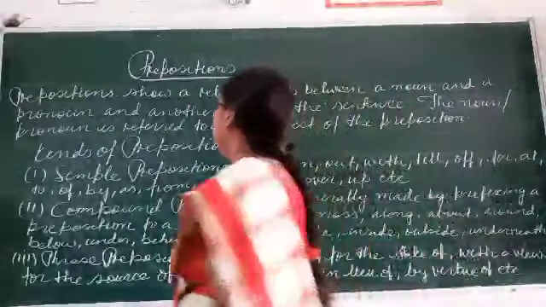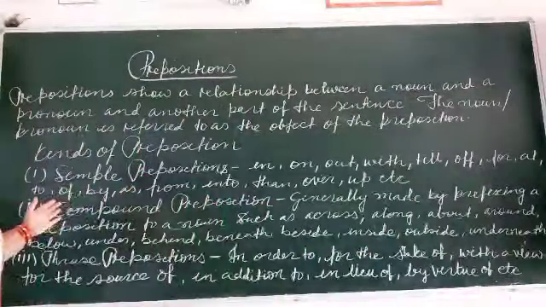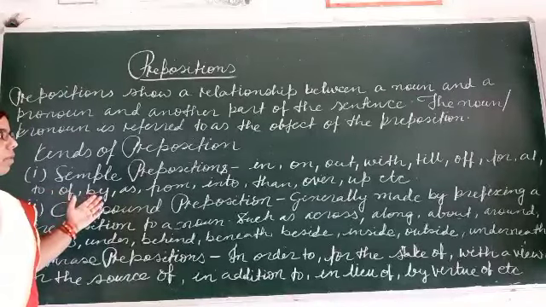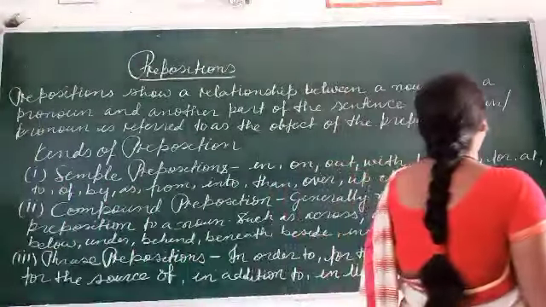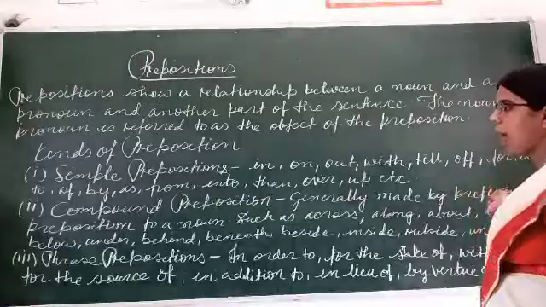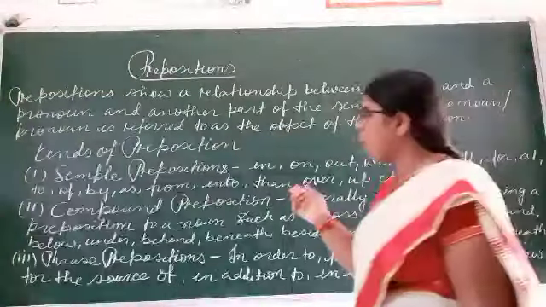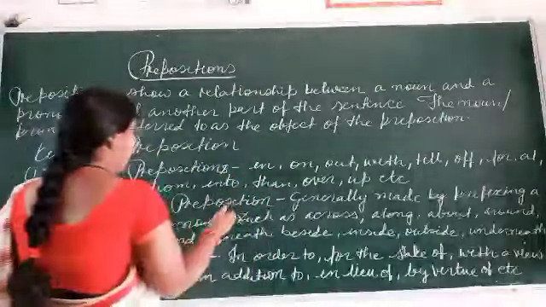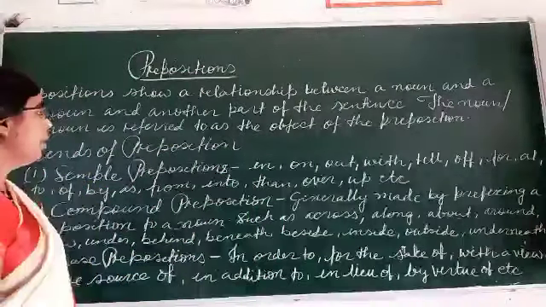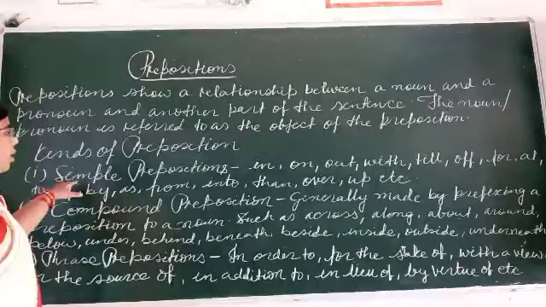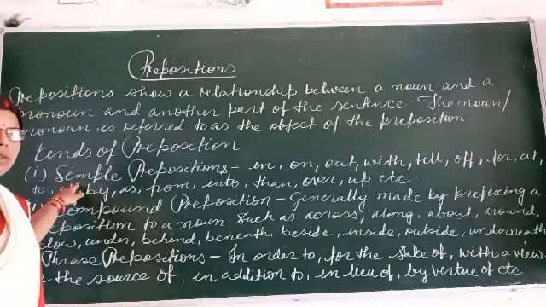First is simple preposition. So many examples I have written: in, on, out, with, till, of, for, at, to, by, as, from, into, then, over, up, etc. These words come under simple prepositions.